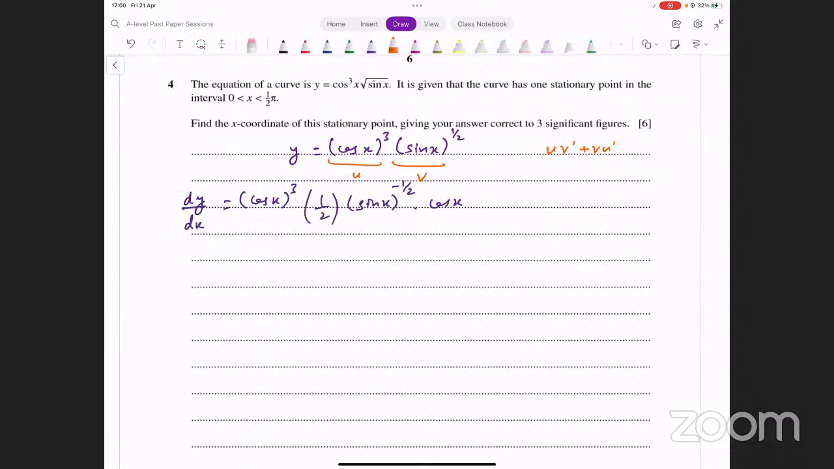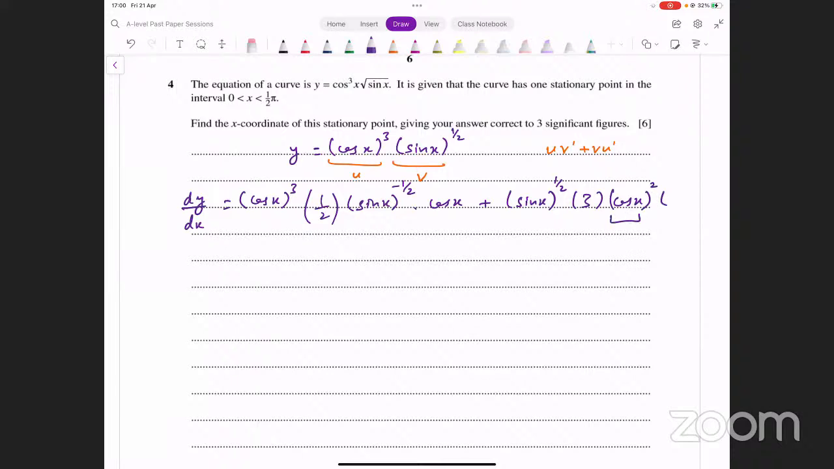Then we also have to do vu dash. Okay, so now v as it is, that means sin x whole raised to power 1/2 as it is, into the derivative of u. इसके derivative क्या होगा? 3 से multiply किया, cos की power में से 1 minus कर दिया, so power 3 है पहले, तो power 2 हो जाएगी. And then you have to multiply with the derivative of the base of the power.